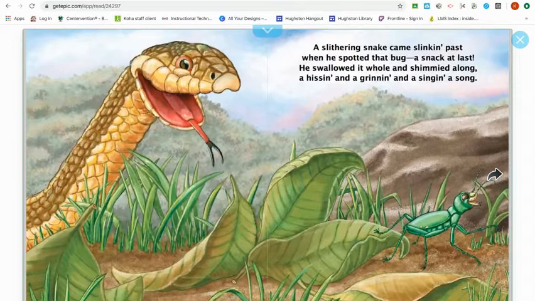A slithering snake came slinking past. When he spotted that bug, a snack at last. He swallowed it whole and shimmied along, a hissin' and a grinnin' and a singin' a song.